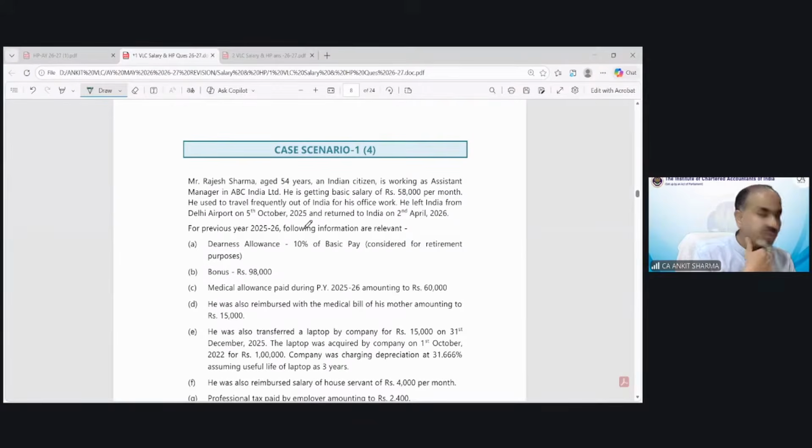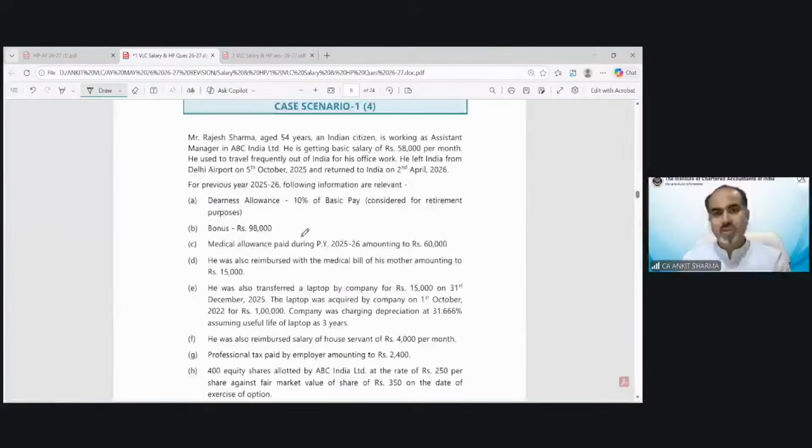We can take question number 1 from the case scenario. Mr. Rajesh Sharma, age 54 years, an Indian citizen, is working as assistant manager in ABC Limited. He is getting a salary of 58,000 per month. He used to travel frequently out of India for his office work. He left India from Delhi airport on 5th of October and returned to India on 2nd April.